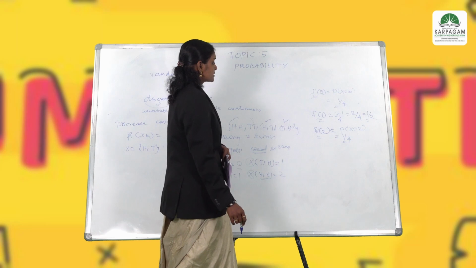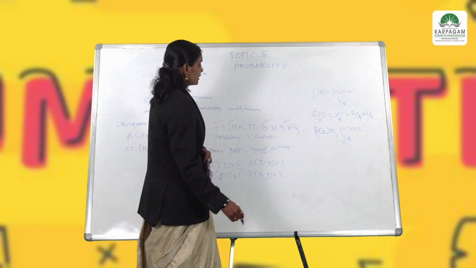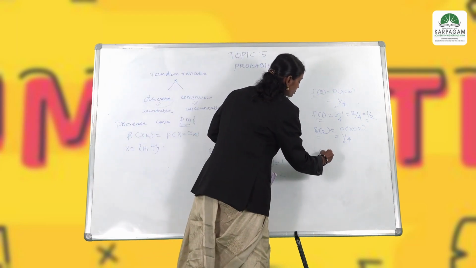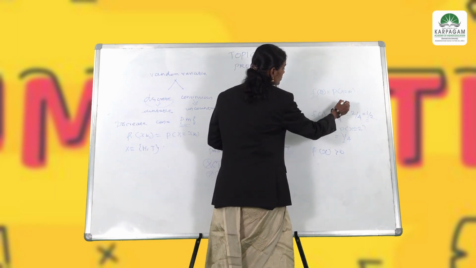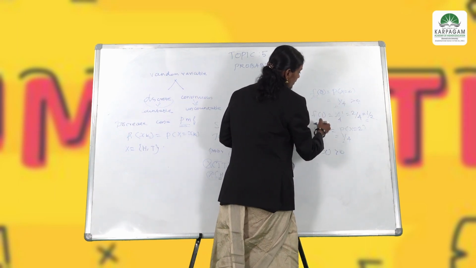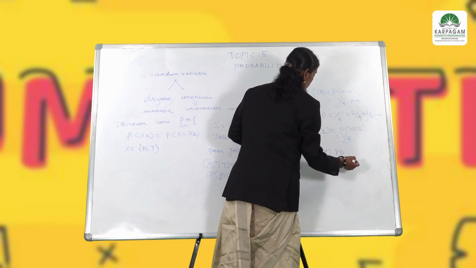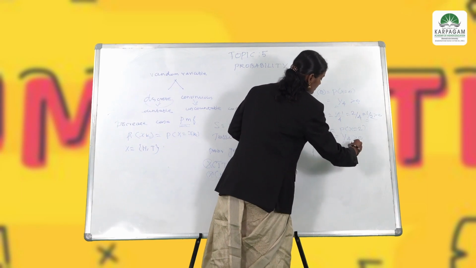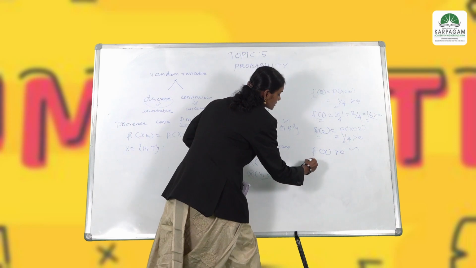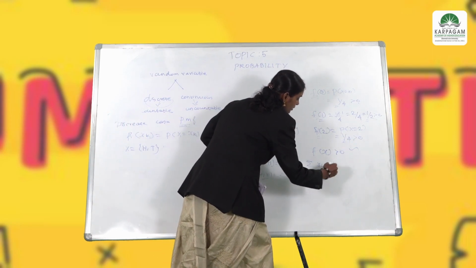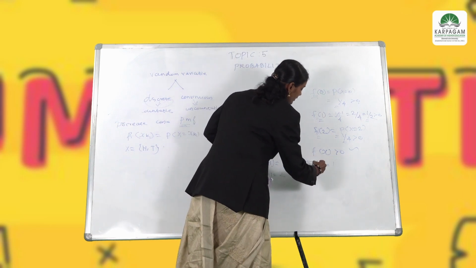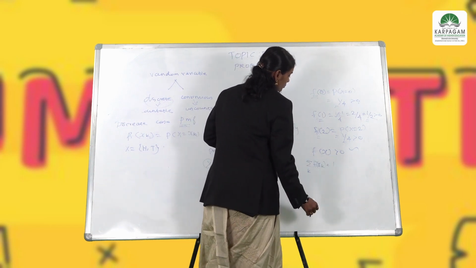Whenever you consider the discrete case, all the f of x values should be greater than 0. First we have to check. f of 0 is greater than 0, positive, f of 1 is positive, f of 2 is positive. So, this condition is satisfied. And one more condition: the summation over k of f of xk should be equal to 1. So what is the value here?